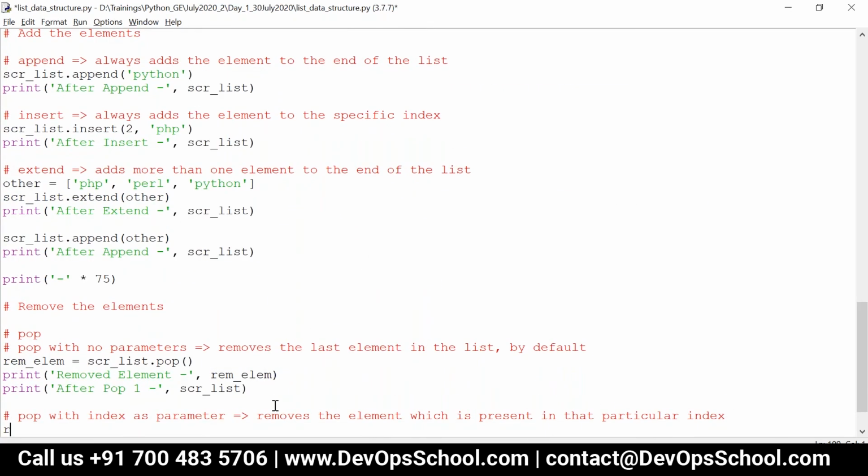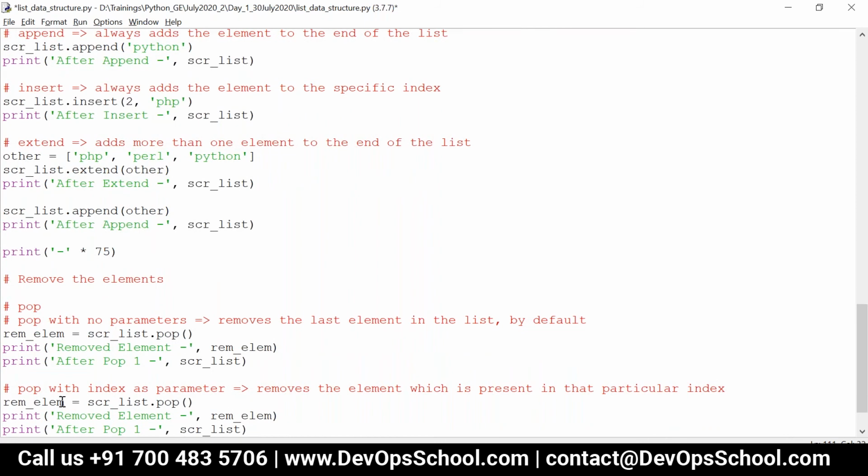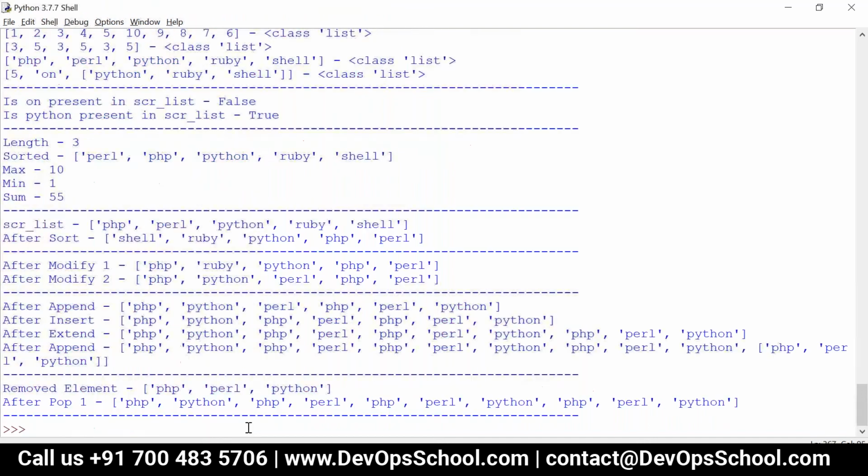I can say removed element is equal to scr list dot pop of 2. Now what will happen? The element which is present at index 2, whatever index you have passed, will be removed.